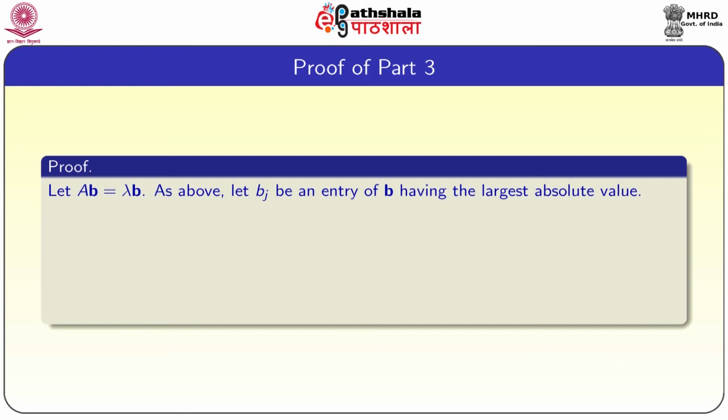Let AB is equal to lambda times B. As above, bj is the entry of B having the largest absolute value.